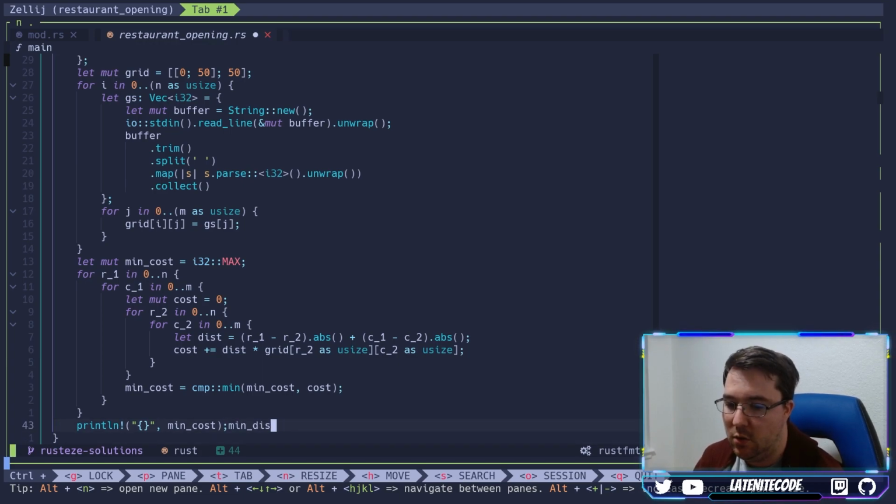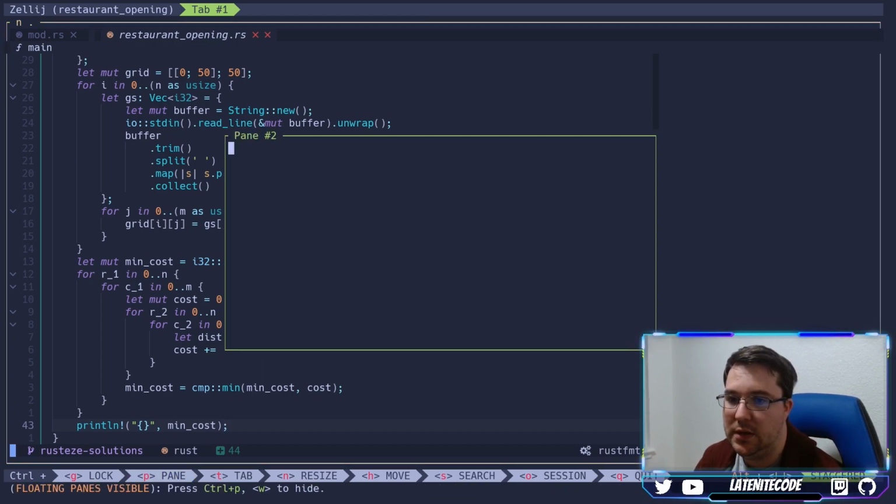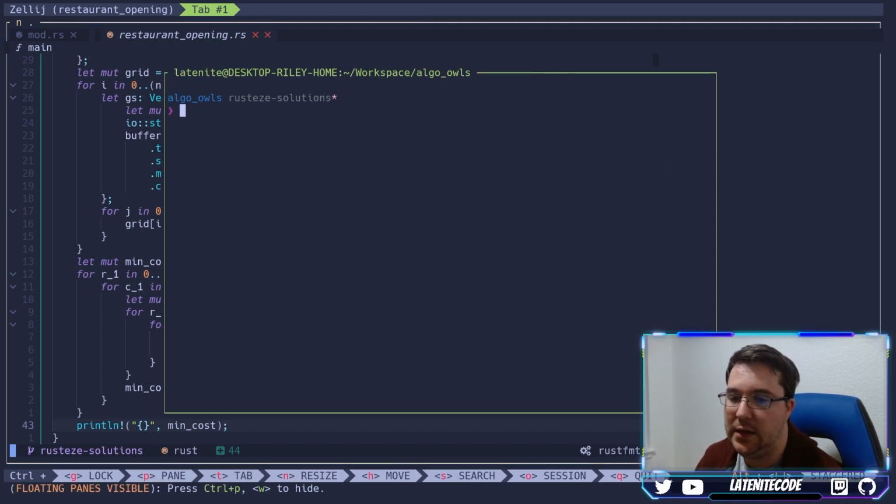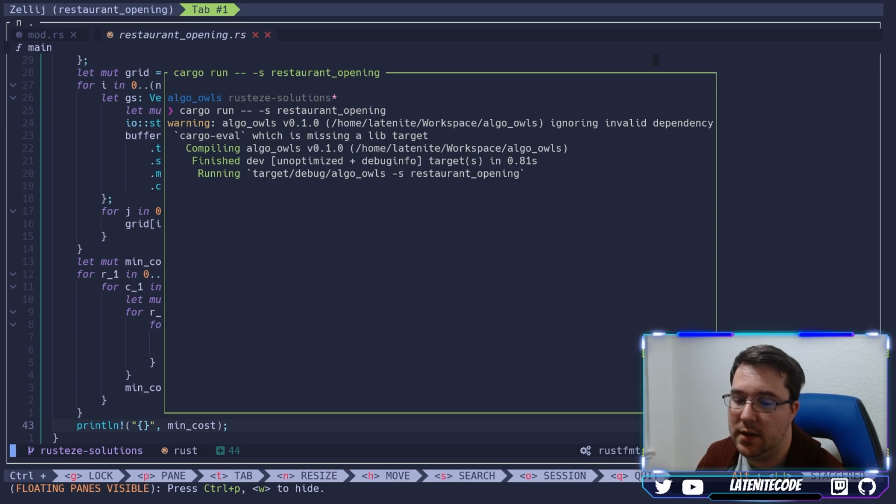So, let's go over here. We don't need that. Thank you very much. And then we'll say control PW, open up a floating pane here. What I want to see is that I can actually run this and it will give me at least a few good samples. So we can say cargo run and then pass in our restaurant opening. Okay, that compiled pretty well.